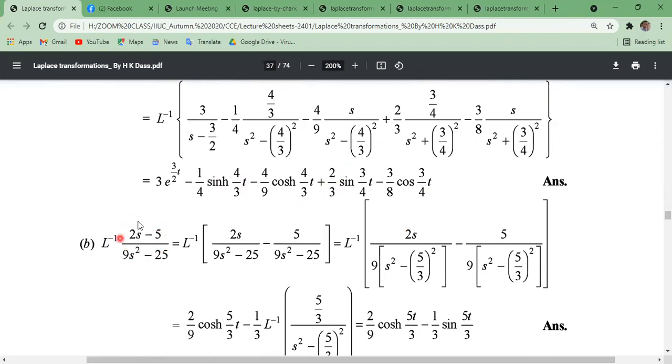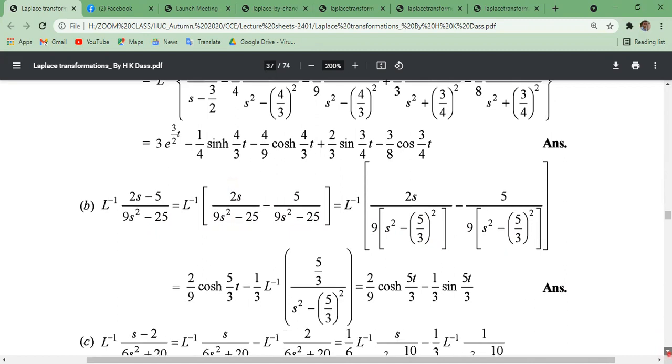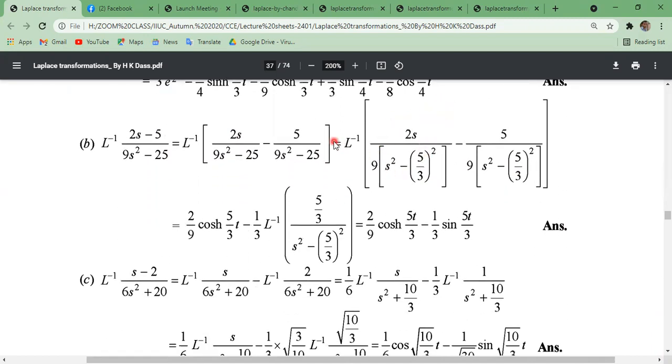Similarly, we can find the inverse Laplace transformation of (2s minus 5) divided by (9s square minus 25). This is actually a fraction. We can make it a partial fraction: 2s divided by this minus 5 divided by this. So taking 9 common in the denominator, s square minus 25 by 9. Okay, 25 by 9 can be written as (5 by 3) whole square. Similarly, 9 common here, to make the formula. Now actually 2 by 9 is a constant, and this is the cosine hyperbolic at, where a is 5 by 3.